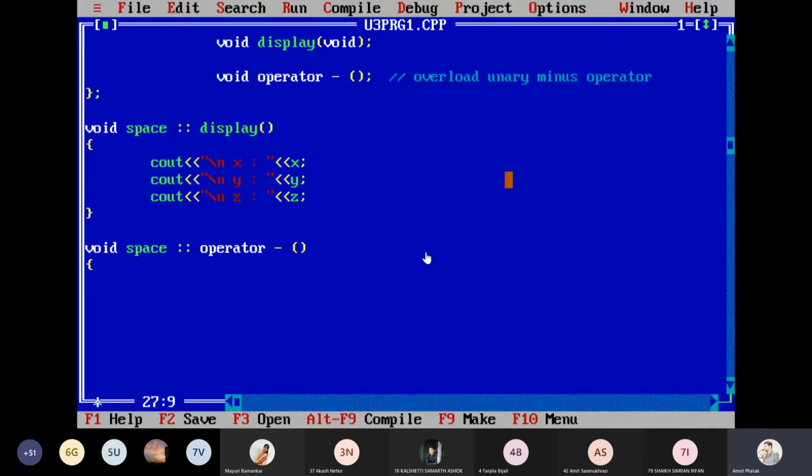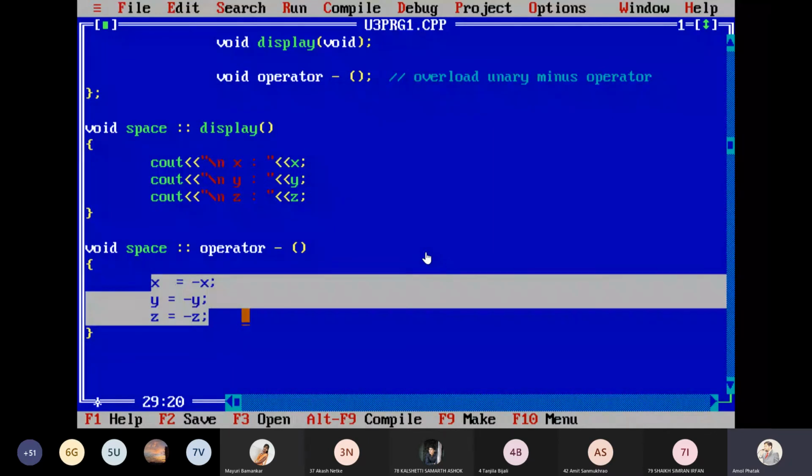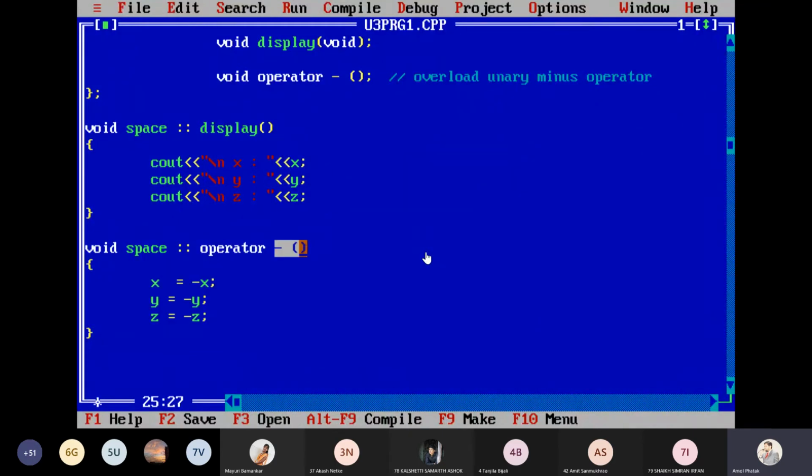Suppose now in this case I just want to perform the minus operation, so I use here x is equal to minus x, y is equal to minus y, and z is equal to minus z. What I want to say is that whatever you want to perform, you can write it here. Whatever you write here will be applicable whenever this minus operator is used by passing the object of the class. So whatever task you have, you write the statement over here.